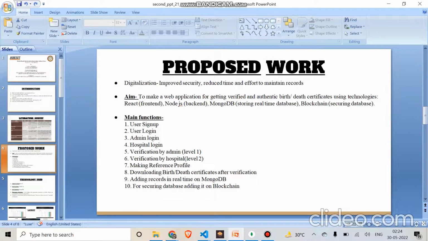The main functions of the web application are user sign up, user login, admin login, hospital login, verification by admin, verification by hospital, making a reference profile, downloading the birth and death certificate after verification, and so on. These are the basic functionalities we have added so that our goal is achieved and we can obtain a verified birth and death certificate while maintaining authenticity.